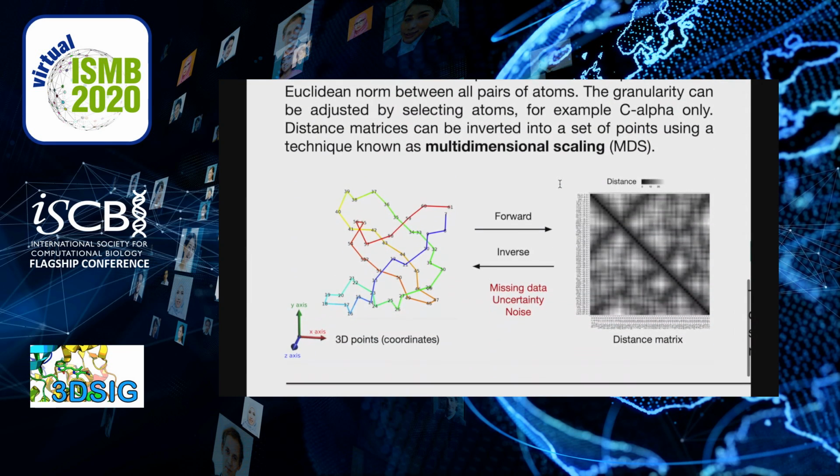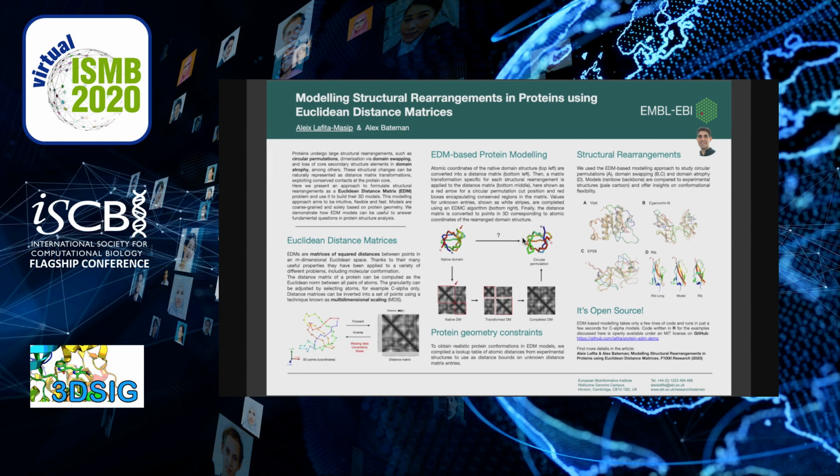The atomic coordinates of a protein are points in 3D, here shown with consecutive numbers. So it is straightforward to compute their distance matrix, here shown as a heat map with dark colors for small distances. Inverting a distance matrix into a set of points in 3 dimensions can be done using a technique known as multidimensional scaling, but it can be challenging, especially if the matrix contains noise or missing entries. Based on these concepts, we propose a modeling approach for structural rearrangements as following.